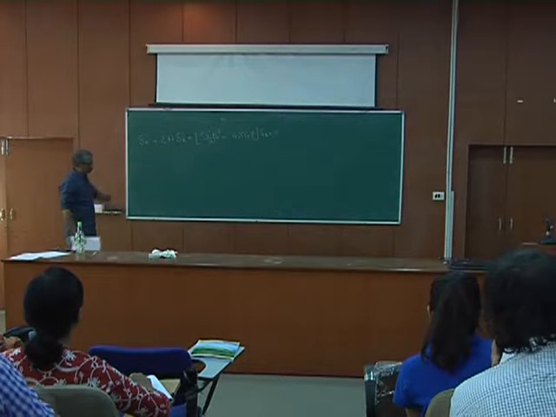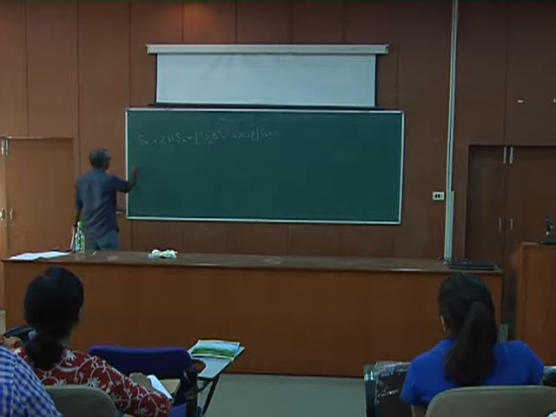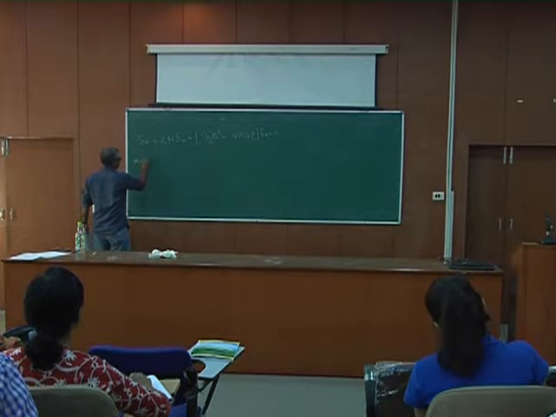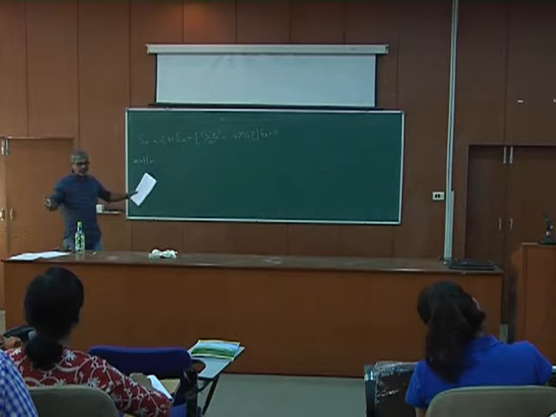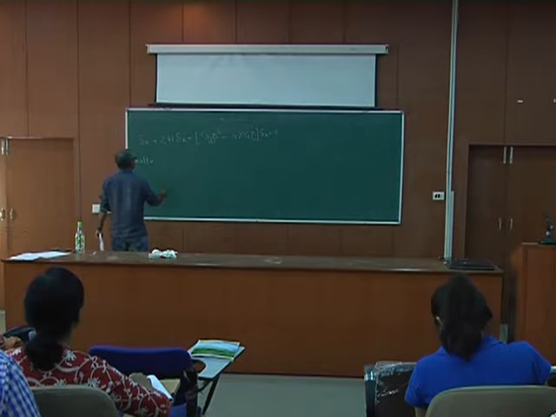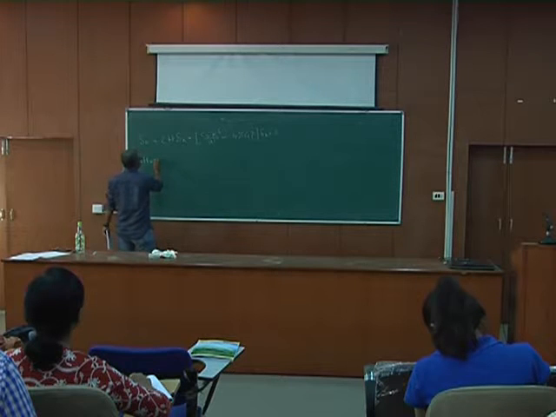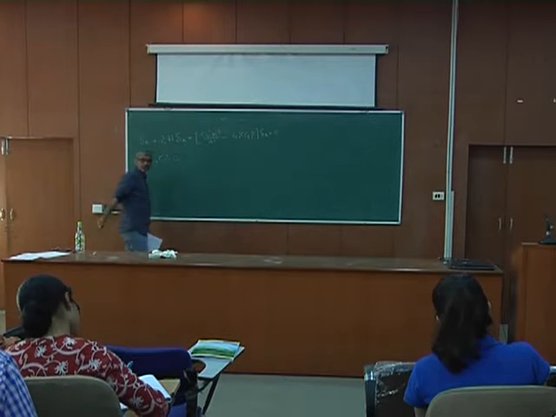So this is the equation that we got. And then we said that for matter there is no pressure perturbation because pressure is 0 for matter, so this c squared is 0, so this term is 0.